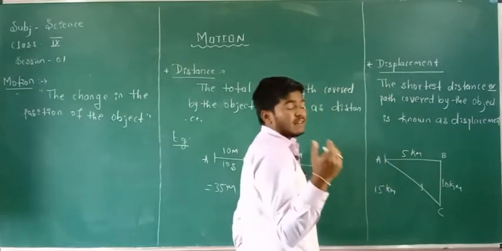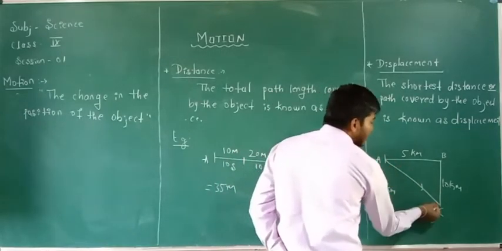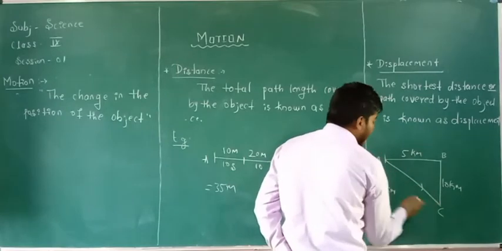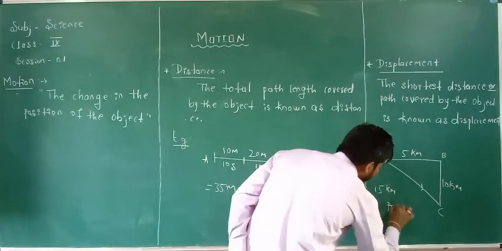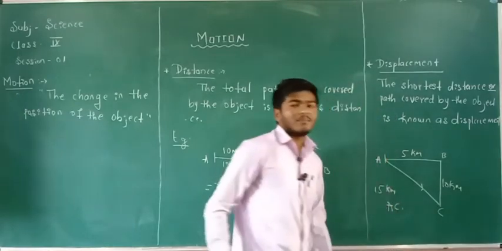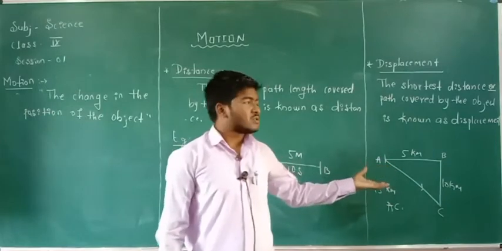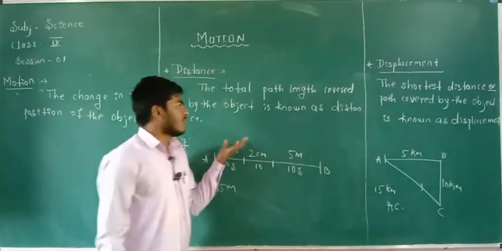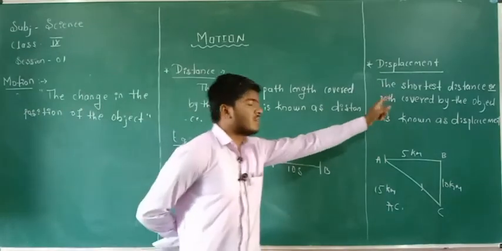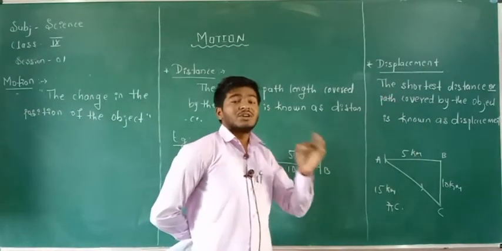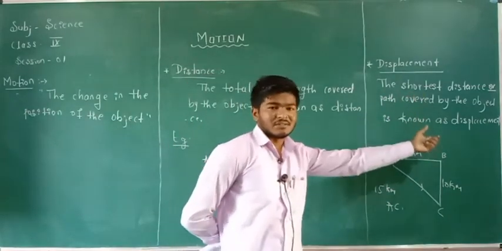But what is the displacement? That is the shortest distance covered by the object, that is known as the displacement. This one, AC, is the displacement. You have to remember what is the distance and what is the displacement. In the distance we are not going to consider any directions, but when you calculate the displacement, you should remember that you are going to consider the directions.